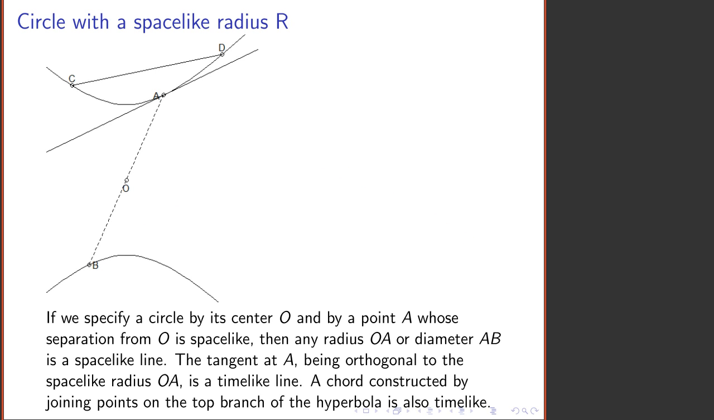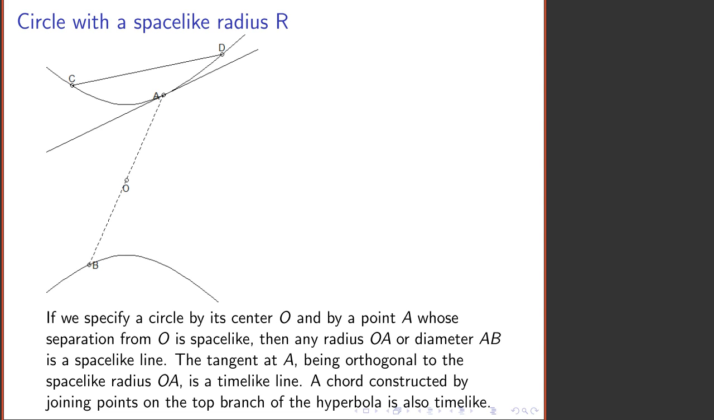So far, we've looked at circles whose radius is time-like, but we can equally well construct circles with a space-like radius. Such a circle has the property that every point on it has the same space-like separation from the center of the circle at O. An annoying feature of such a circle is that a diameter or a radius has a slope whose magnitude exceeds 1, and it's a space-like line.